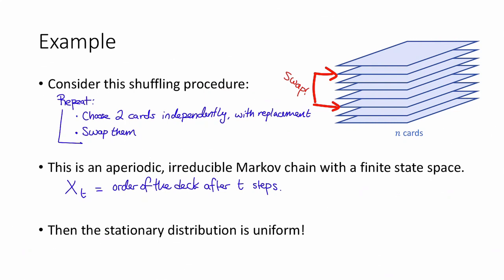In particular, this means that as t goes to infinity, the distribution on orderings of the cards goes to uniform. Or in other words, that this is a legitimate shuffling procedure. If you do this for long enough, you'll end up with a uniformly shuffled deck of cards. It might take you a while, though.